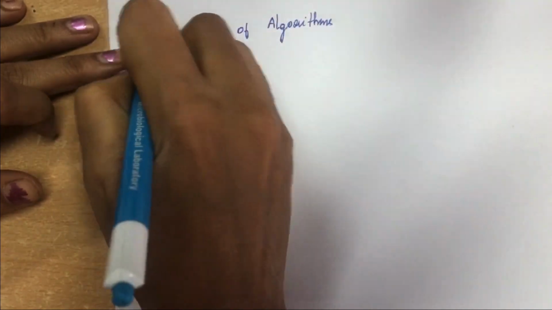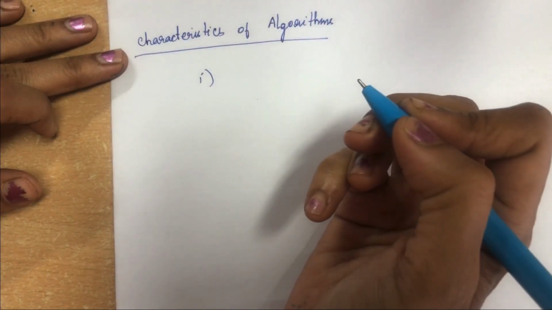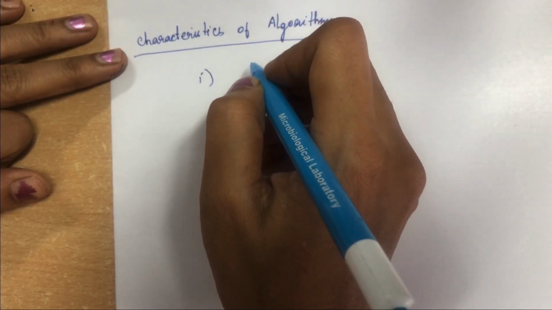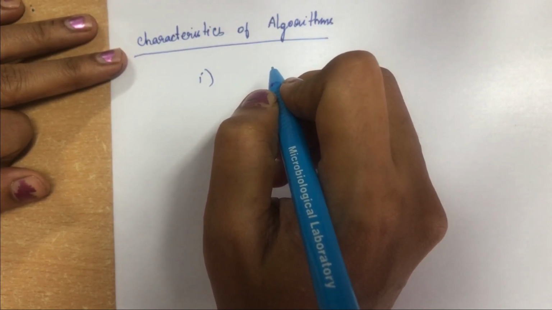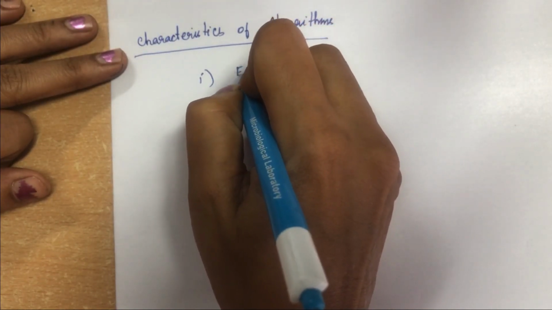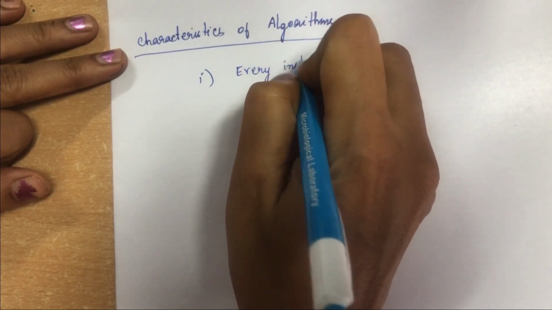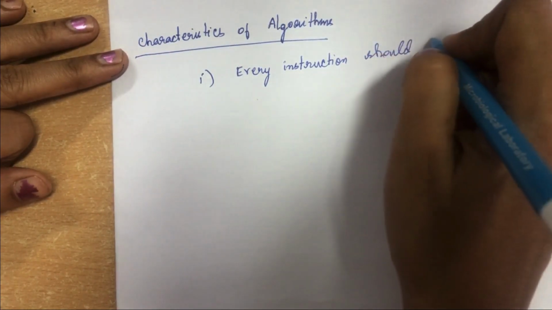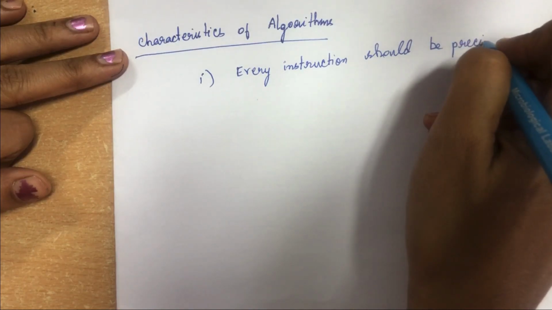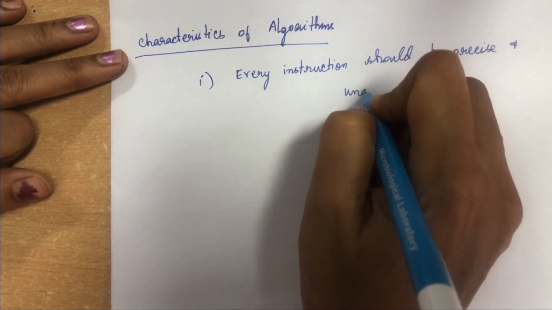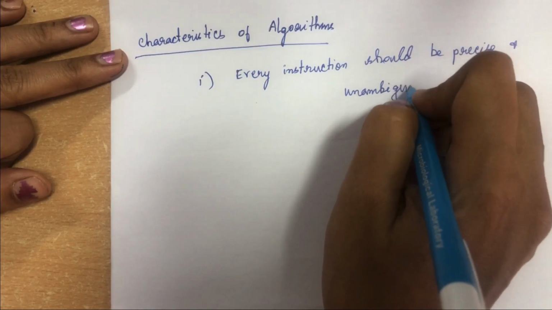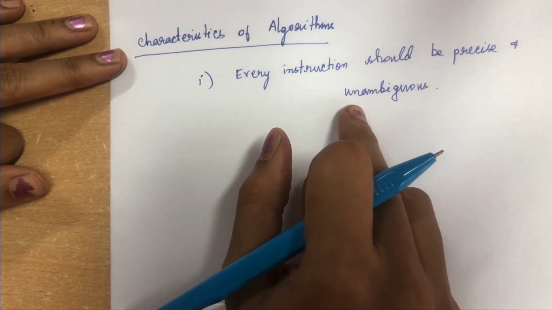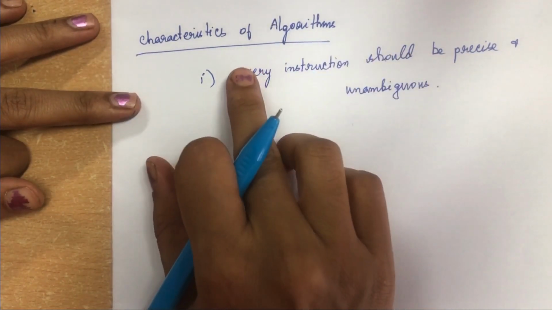Coming to the characteristics, an algorithm should have the following characteristics. The first characteristic is, each and every instruction in the algorithm should be precise and unambiguous. Every instruction you are writing in the algorithm should be very precise and unambiguous. You should not get any confusion by seeing the algorithm. That is the first characteristic.